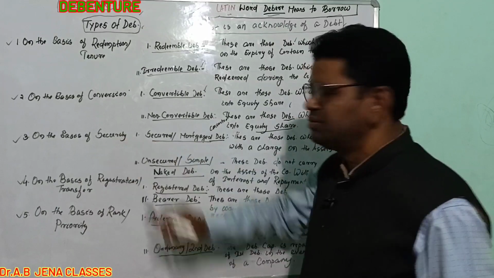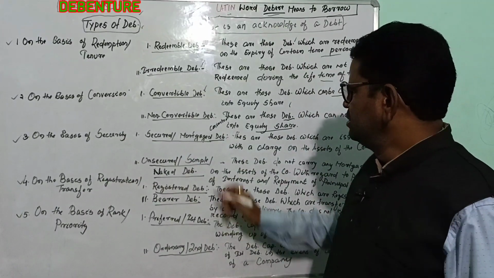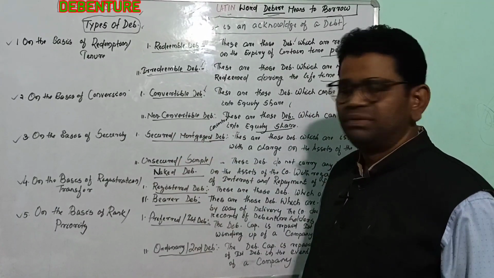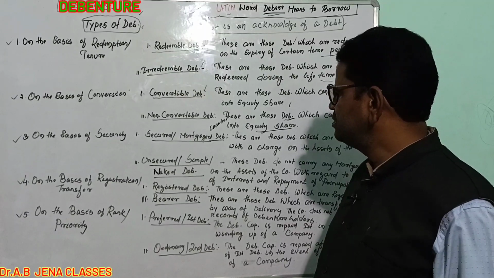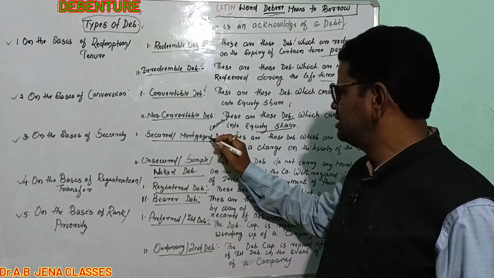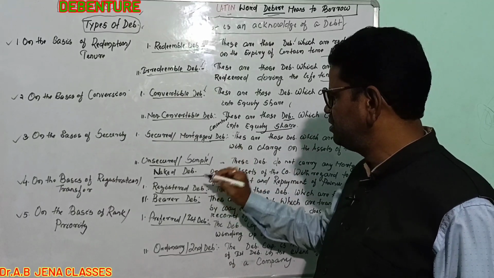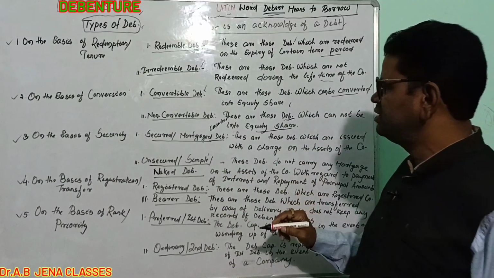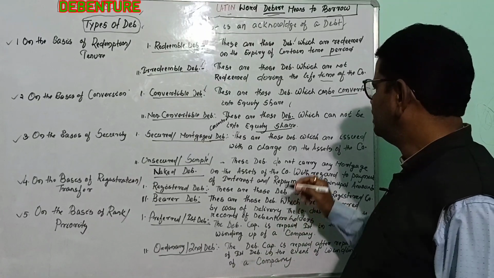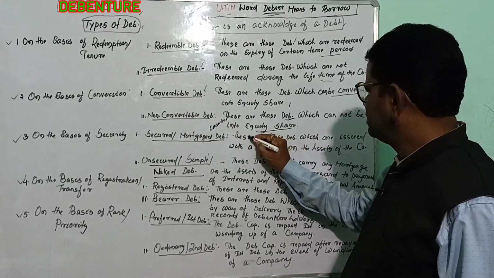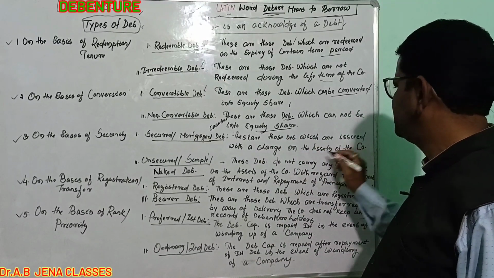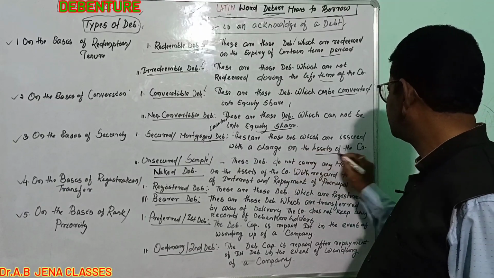Then, on the basis of security, it is divided into 2 parts: secured, or mortgage debenture, and unsecured, known as simple or naked debenture. What is the meaning of secured or mortgage debenture? These are debentures which are issued with a charge on the assets of the company.